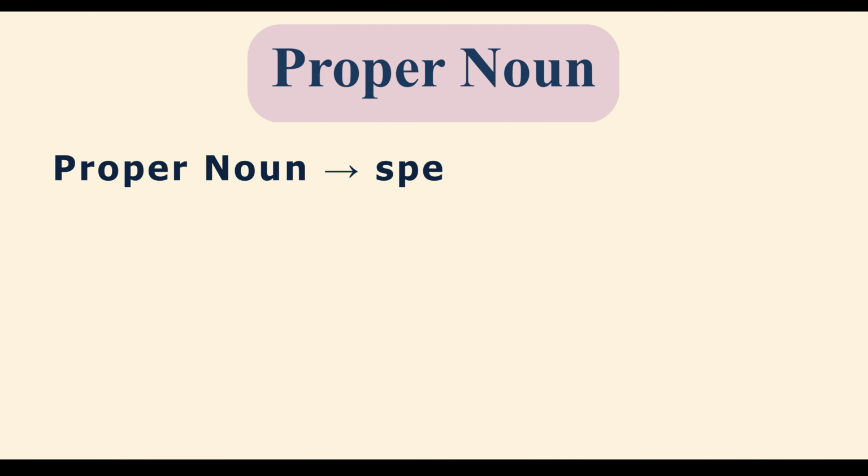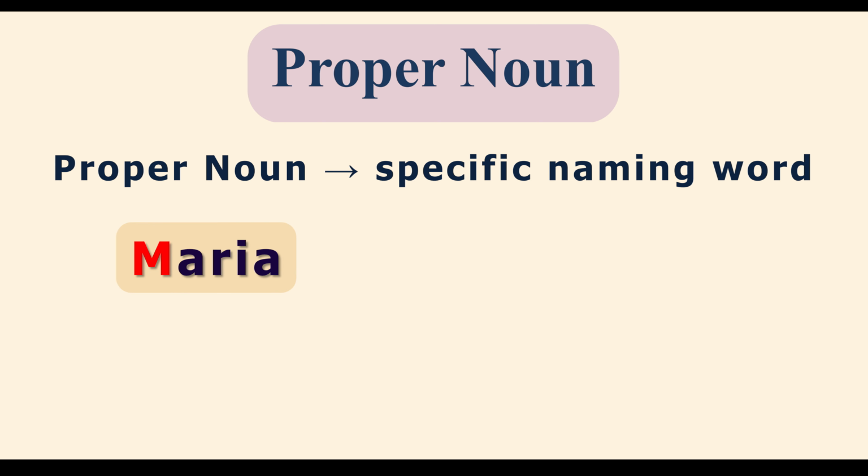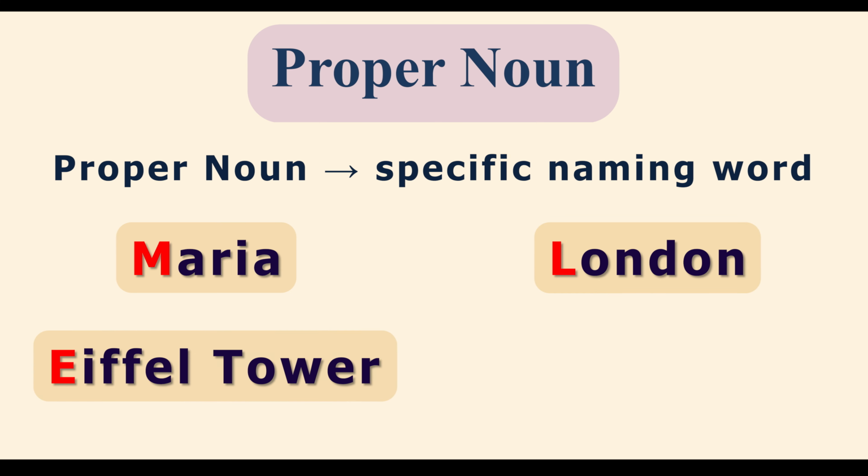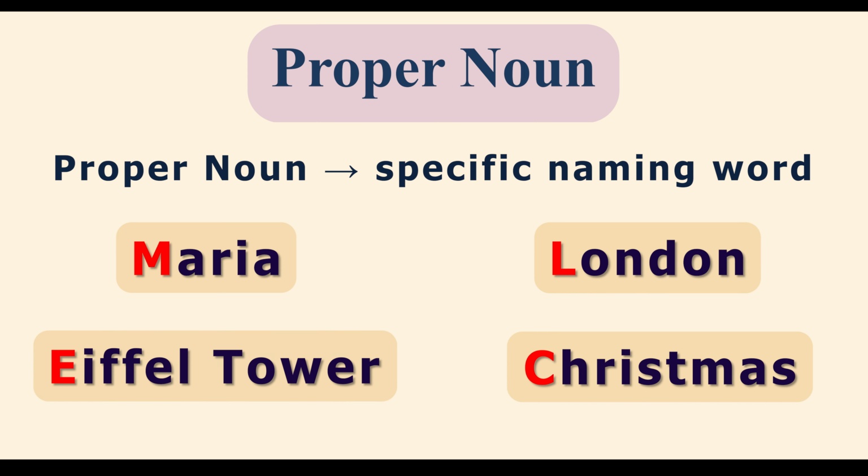Next, we have proper nouns. A proper noun refers to a specific person, place, organization, or thing. And it always starts with a capital letter. For example, Maria, London, Eiffel Tower, Christmas. These are unique names. Remember, if a noun names something specific and starts with a capital letter, it is a proper noun. We have other types too.